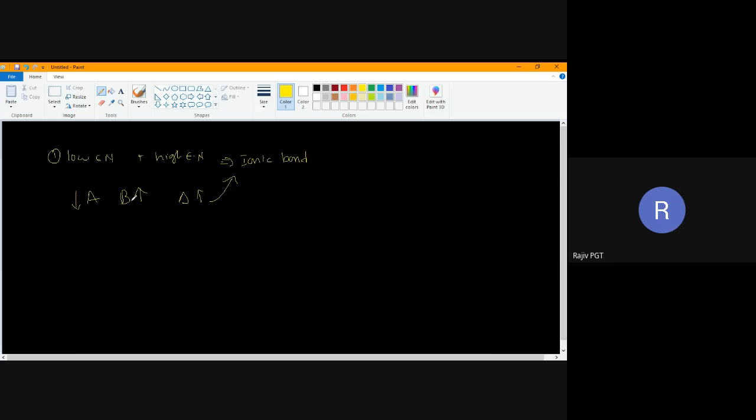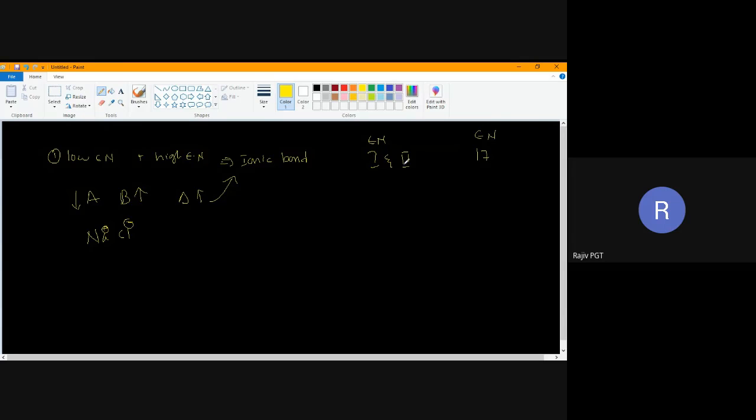Same example, NaCl. We know first group and second group elements have very low electronegativity, and 17th group elements have high electronegativity.